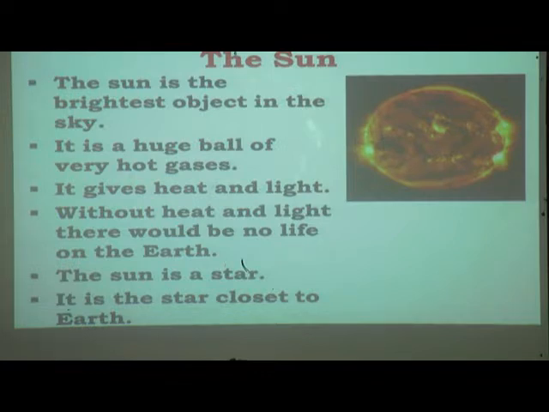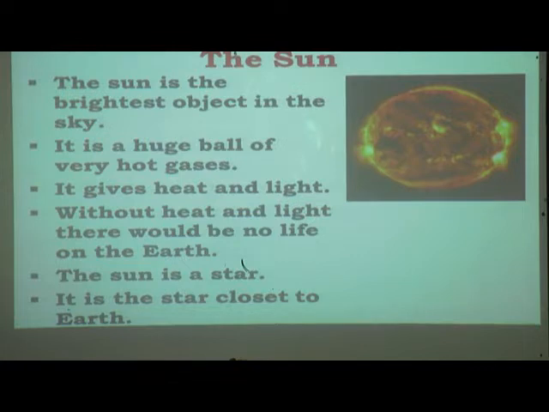Correct. Now, tell me, what is the sun made up of? The sun is filled with hot gases, isn't it?